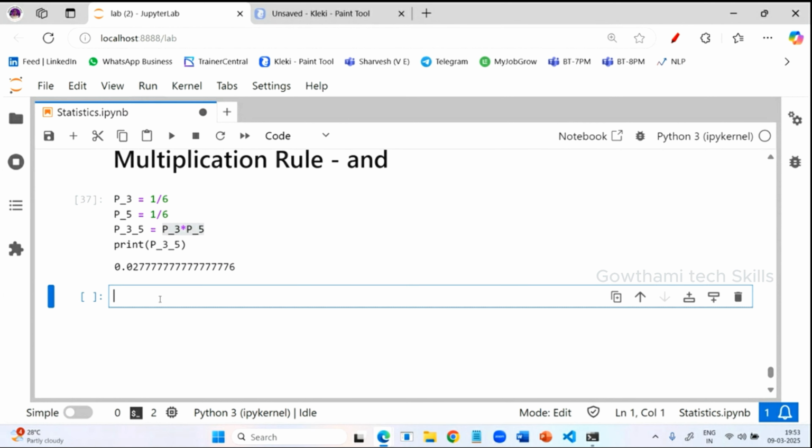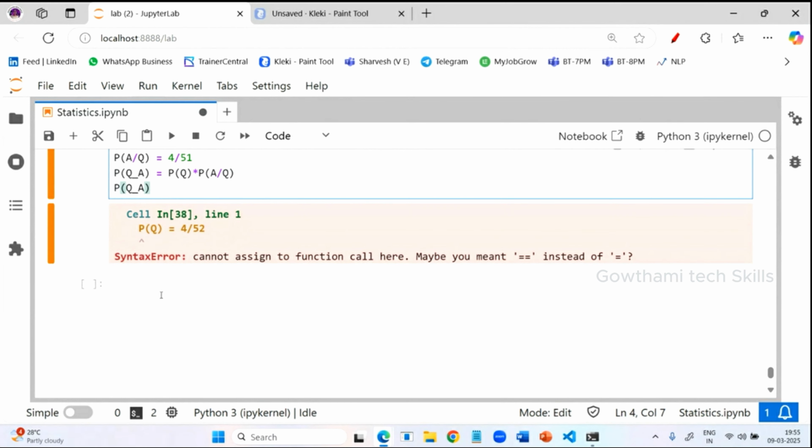One more example for dependent is from the deck of cards. I want to pick 2 cards, a queen and an ace. If you are picking one card from the group of cards, automatically when you are picking the second card, it will get affected. The count of the cards will reduce. If one card is in your hand, the count of those cards will be reduced. It is depending on each other.